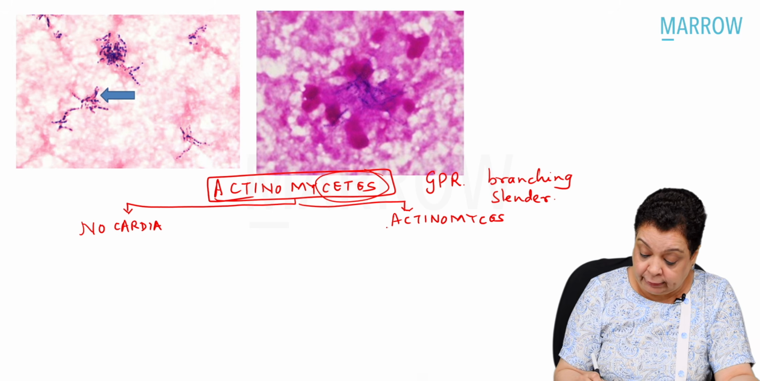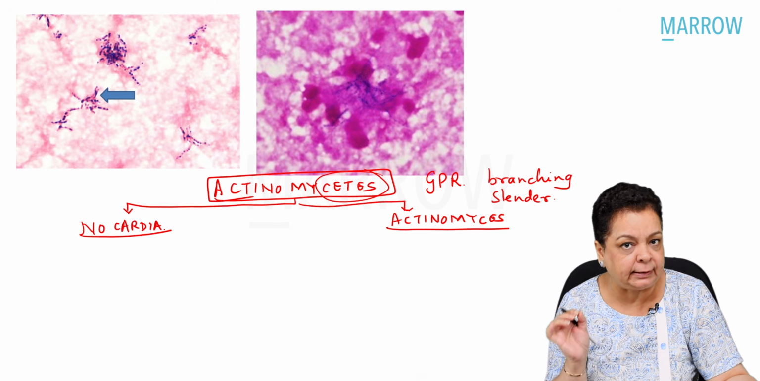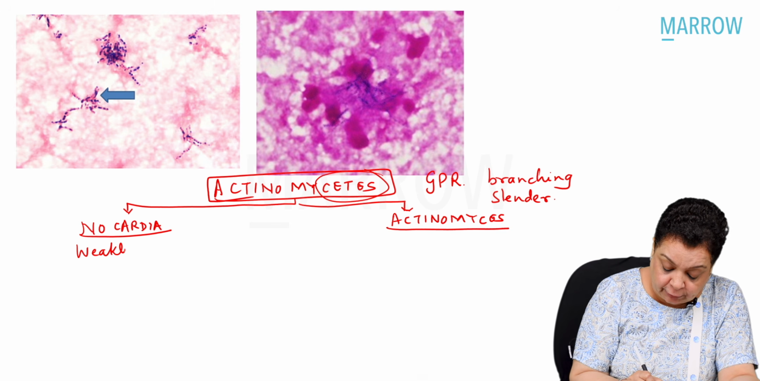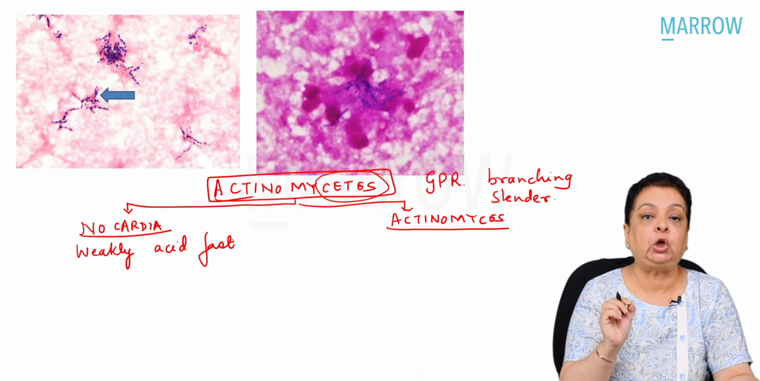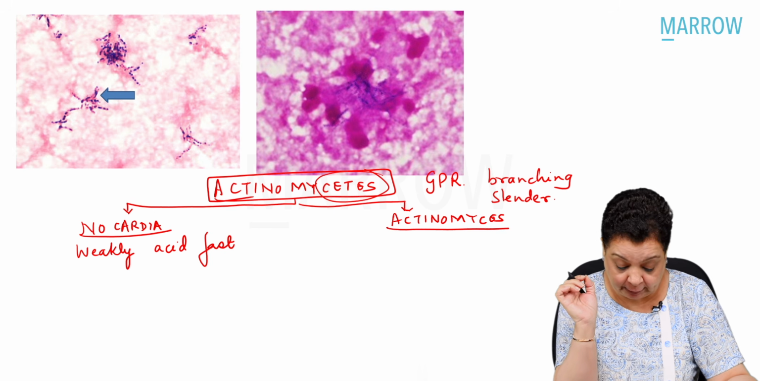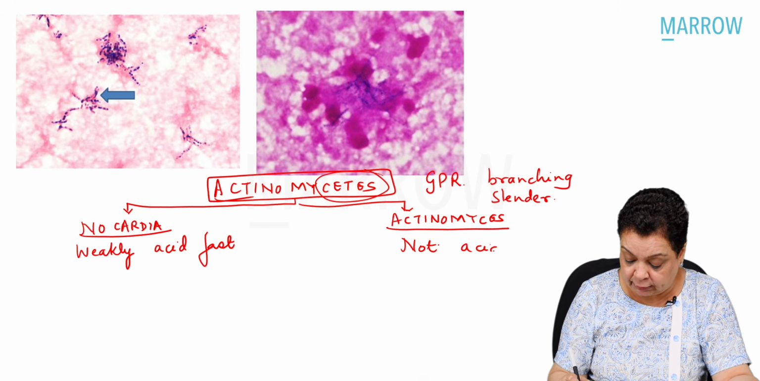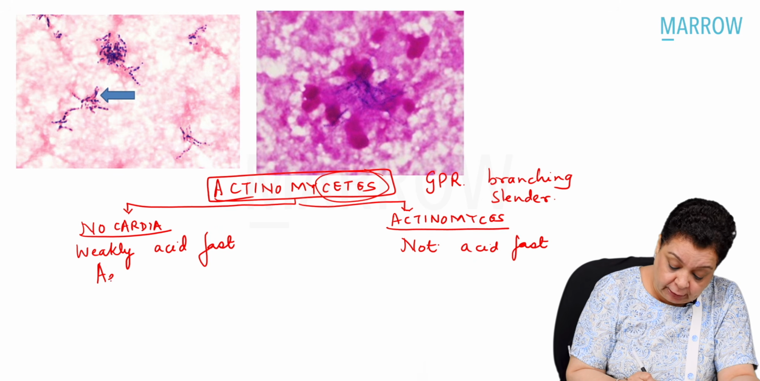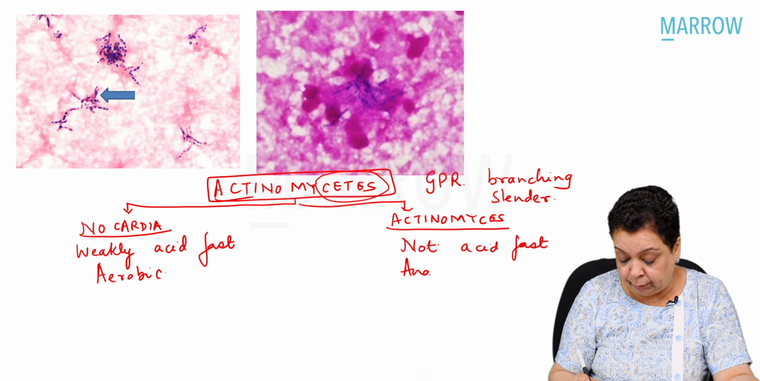Now, Actinomyces and Nocardia morphologically on gram stain would be similar, but Nocardia is weakly acid fast or partially acid fast, meaning acid fast with a lower concentration, 0.5 to 1% of sulfuric acid as the decolorizer, whereas Actinomyces are not acid fast. Another important difference to remember is that Nocardia are aerobic, whereas Actinomyces are anaerobic.